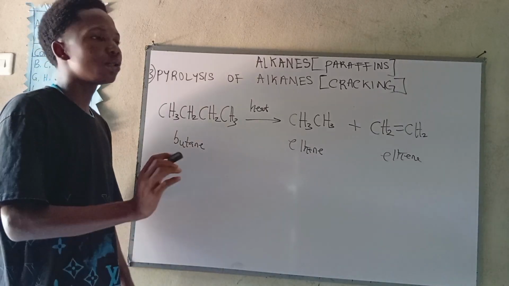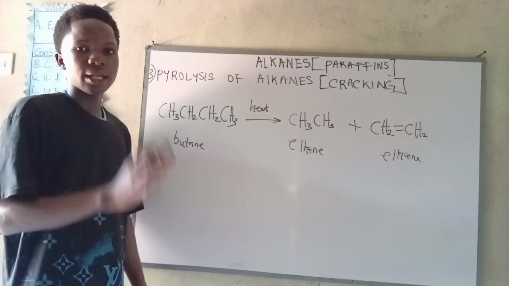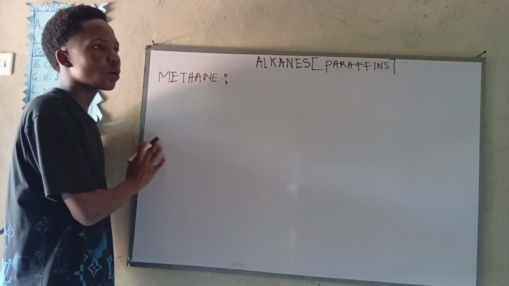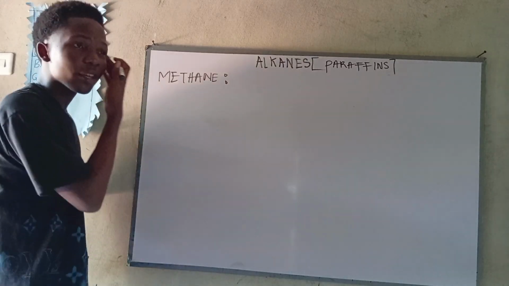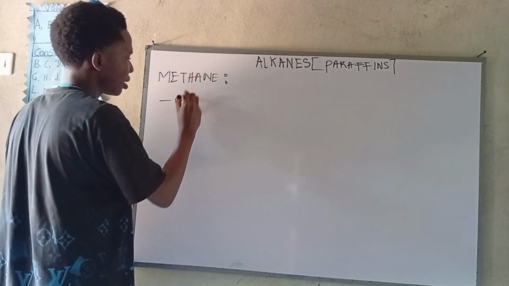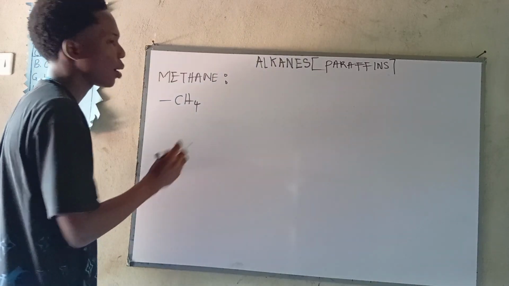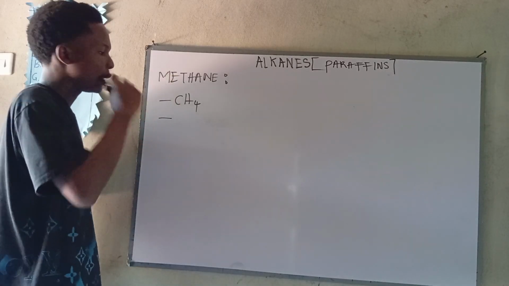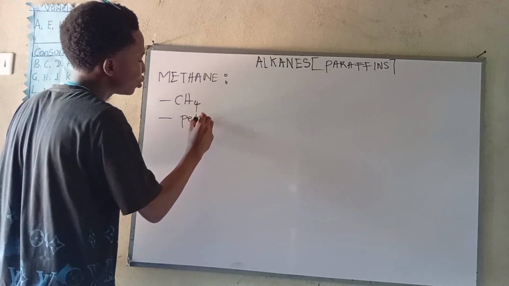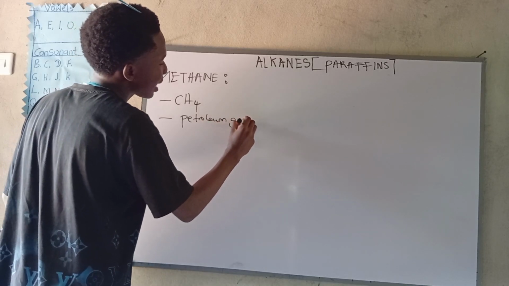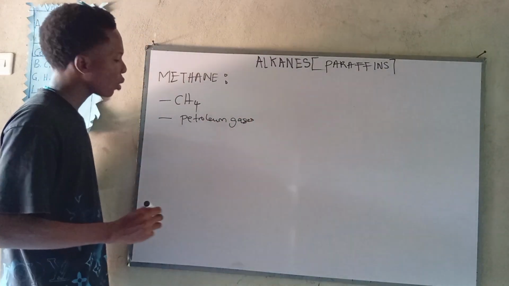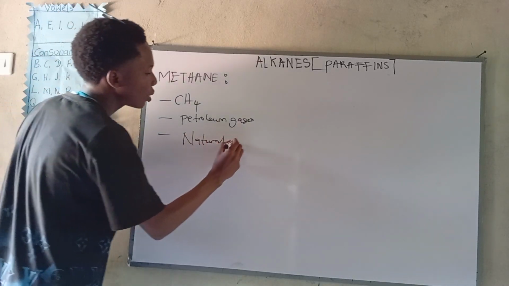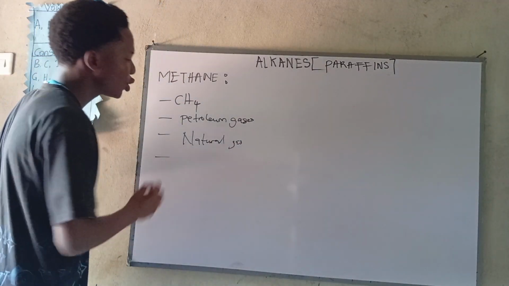Now finally, let's look into the first member of the alkane family, which is methane. Okay guys, now finally we have to talk about methane. It's very simple. I'll give you points you should note about methane. Methane has the general formula of CH4. Now methane can be found in petroleum gases. Alright? Now we also note that methane is a major constituent in natural gas.